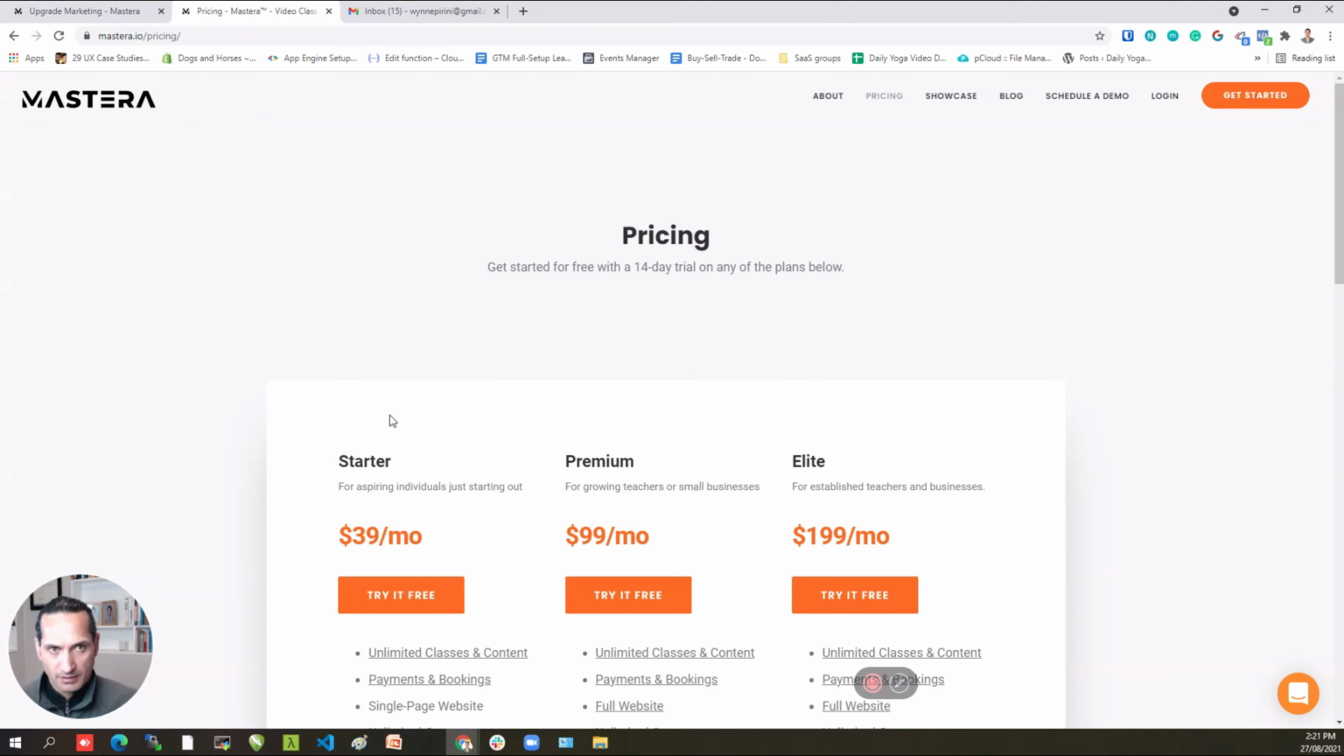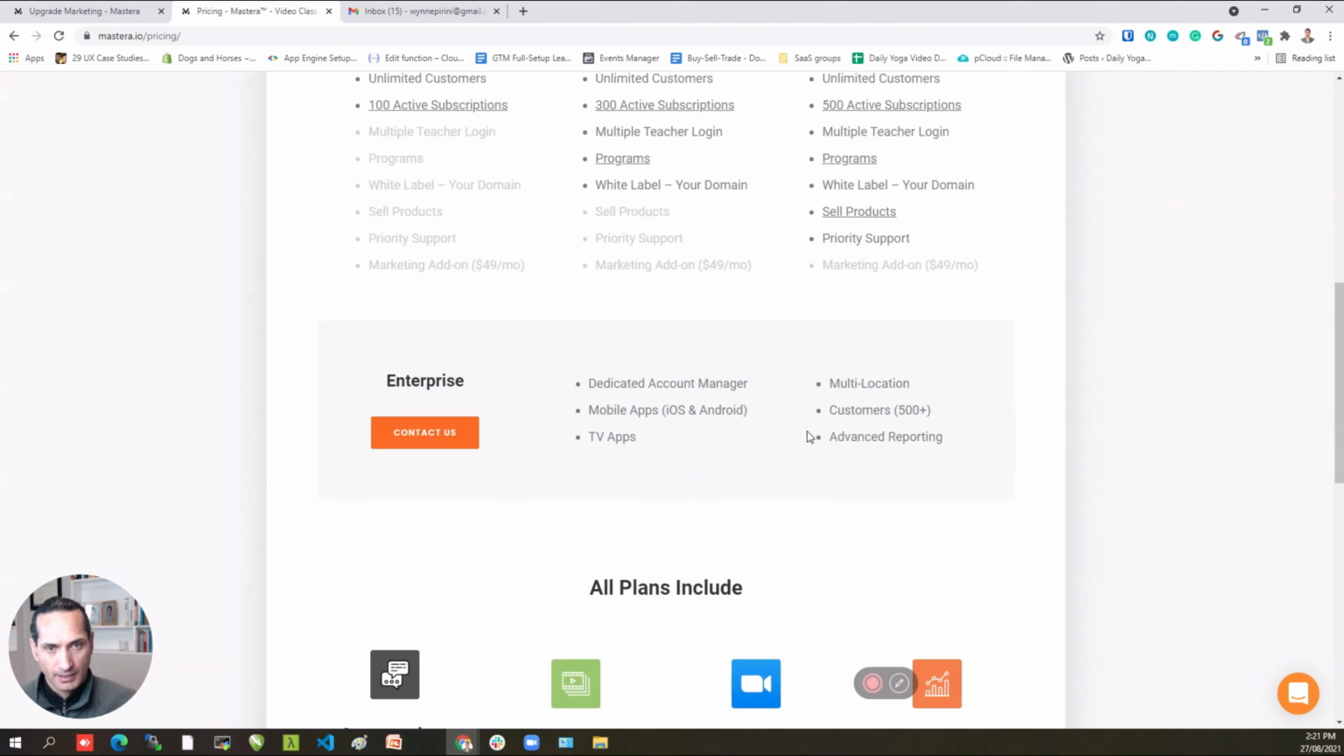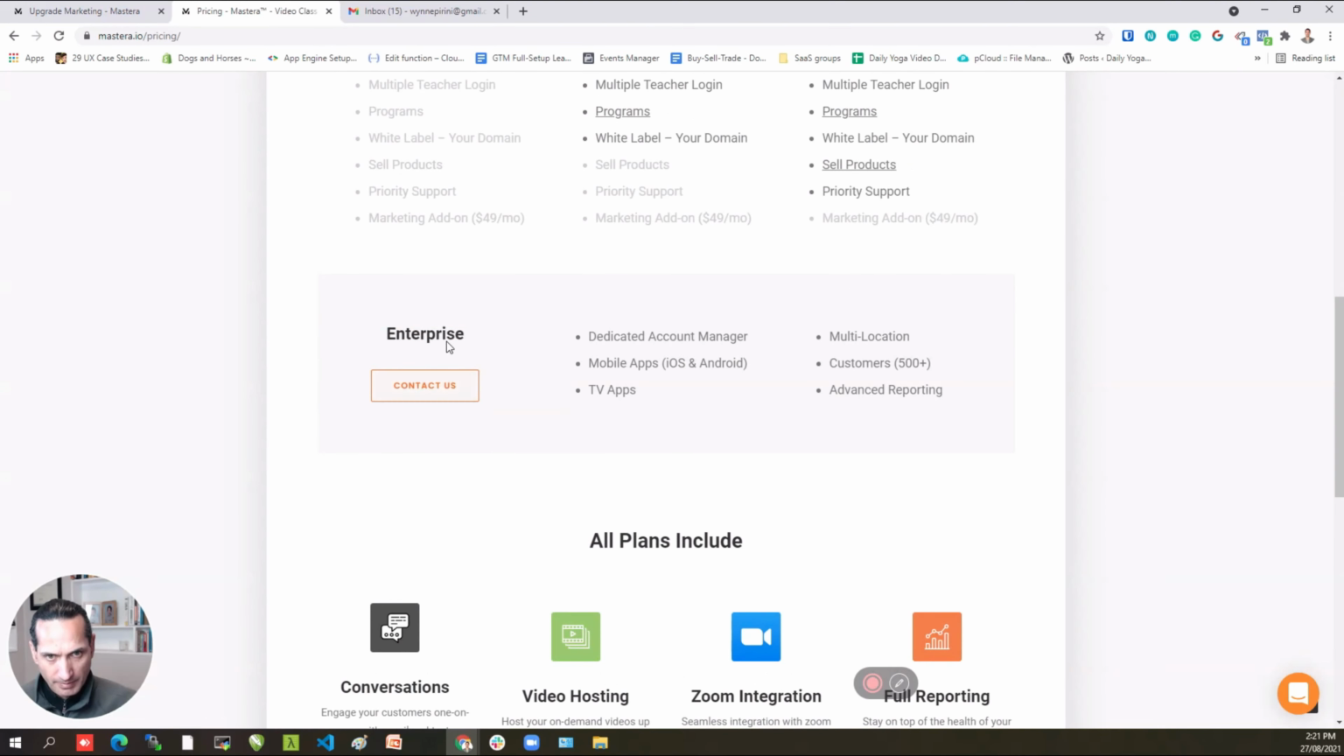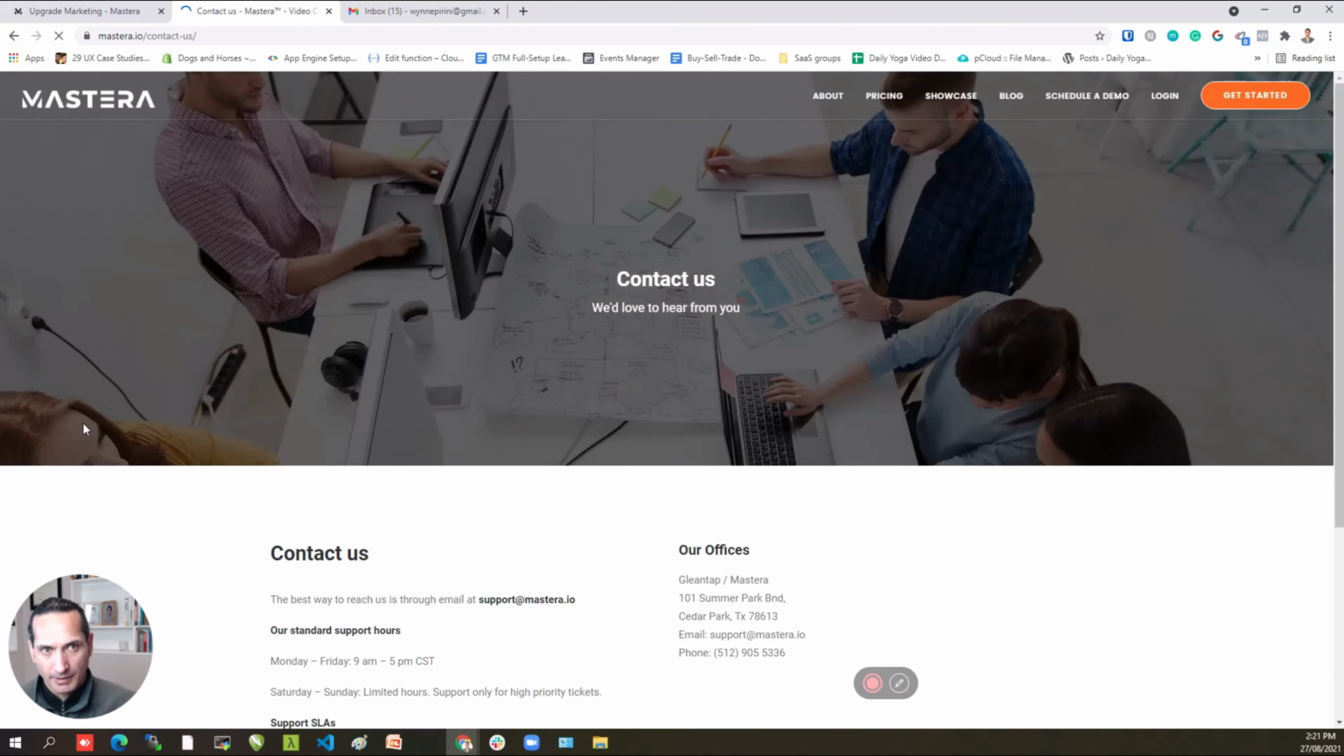So let's go across to the pricing page real quick. I want to talk about this enterprise part here specifically. So if you click on contact us, you can get in contact with support. I'm not going to do that, I'm just going to come back.